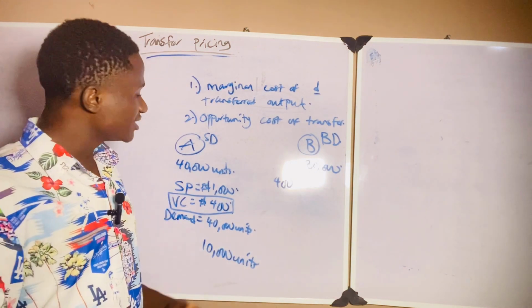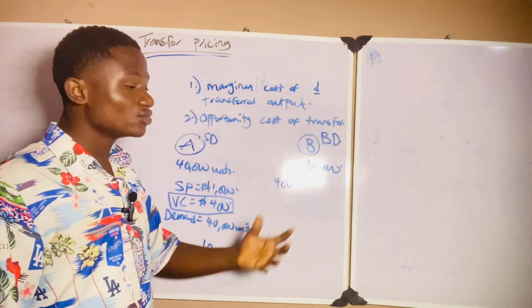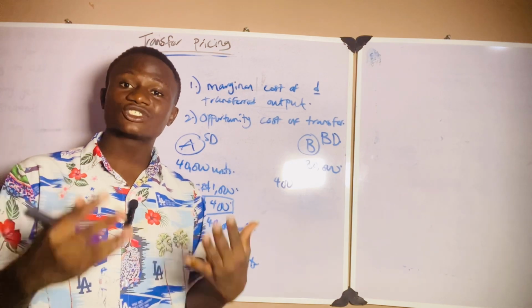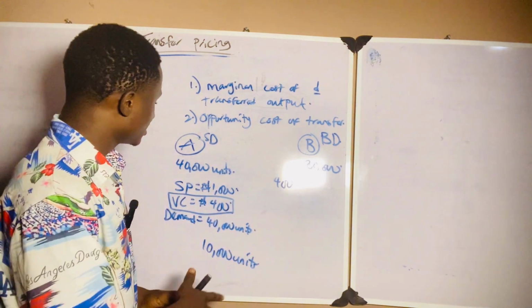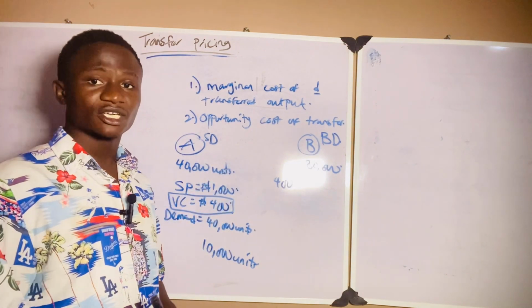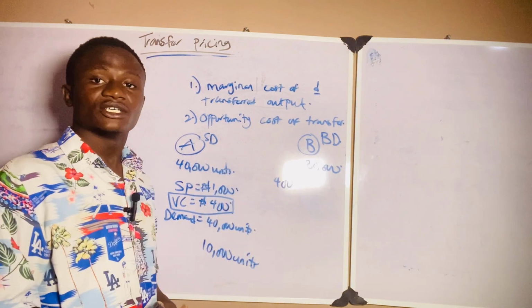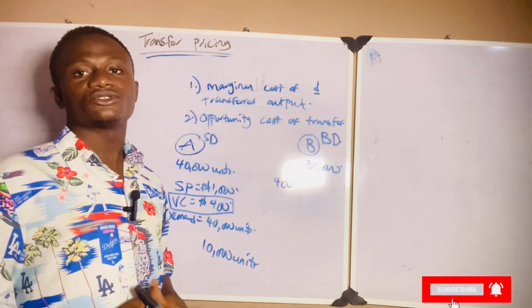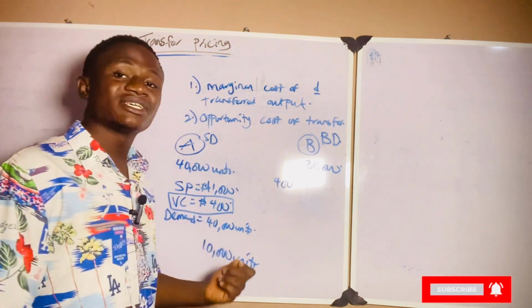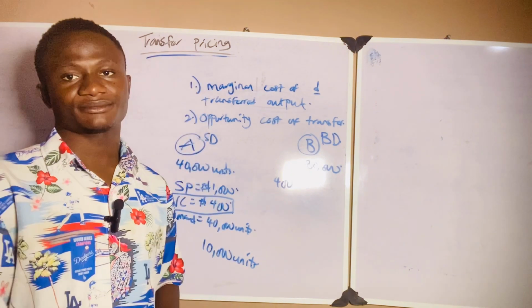You agree with me that division A is losing 600 naira on each product, because normally division A can sell at 1000 naira to the external market. So selling at 400 naira to division B means division A is losing a whopping 600 naira. That 600 naira is the opportunity cost.